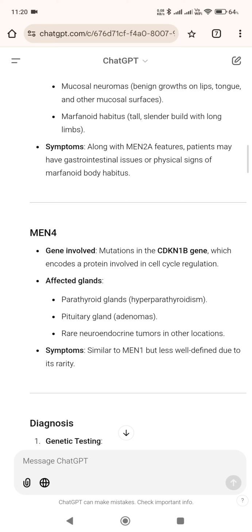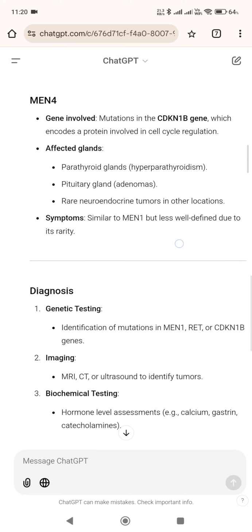MEN4: gene involved, mutations in the CDKN1B gene, which encodes a protein involved in cell cycle regulation. Affected glands: parathyroid glands, hyperparathyroidism, pituitary gland, adenomas, and rare neuroendocrine tumors in other locations. Symptoms: similar to MEN1, but less well defined due to its rarity.